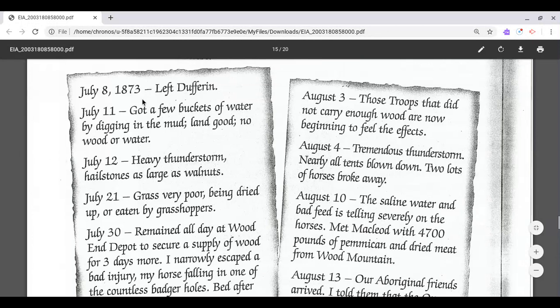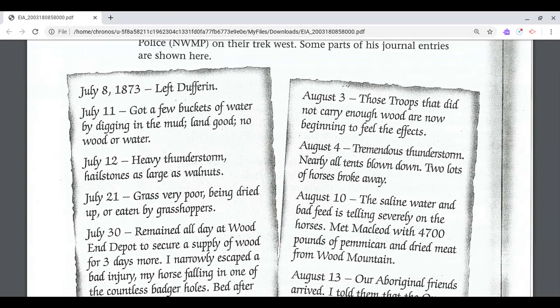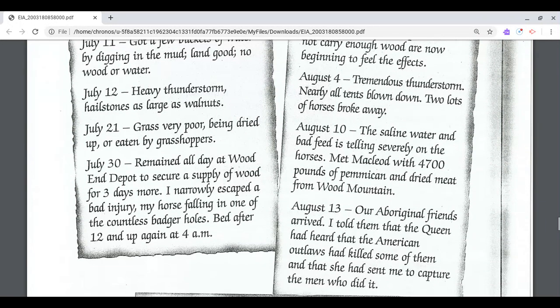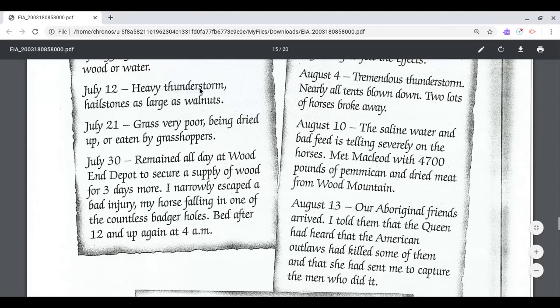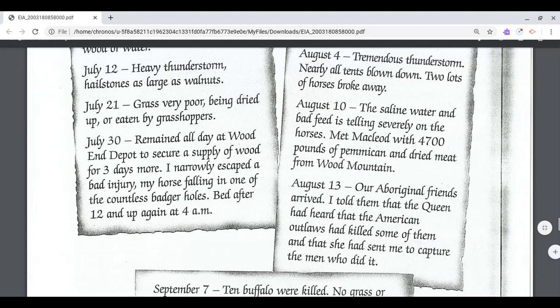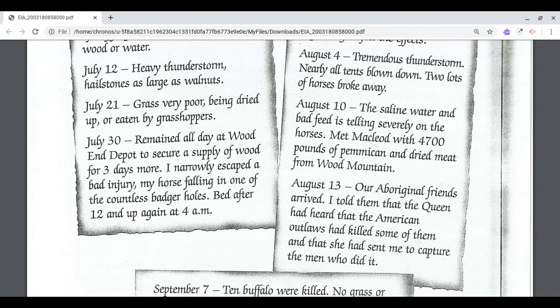July 8, left Dufferin. July 11th, got a few buckets of water by digging in the mud. Land good, no wood or water. July 12, heavy thunderstorm, hailstones as large as walnuts. July 21st, grass very poor, being dried up or eaten by grasshoppers.